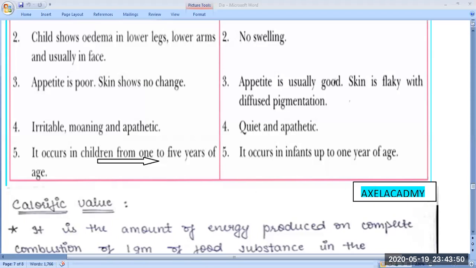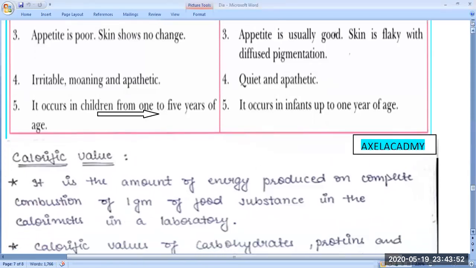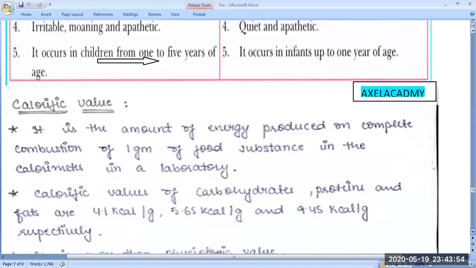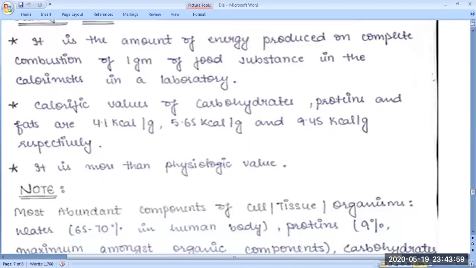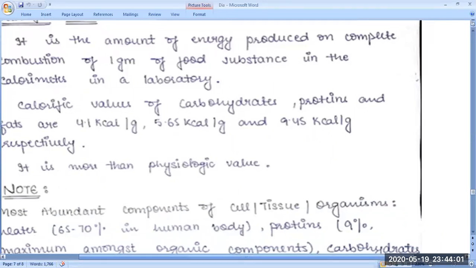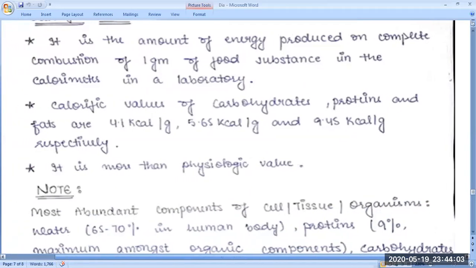The next and last topic of this chapter is calorific value. One time it was already asked in the NEET exam. A person went into a restaurant and ate 100 gram fat, 100 gram carbohydrate, and 100 gram protein. What energy will he get? Such a type of question was asked.